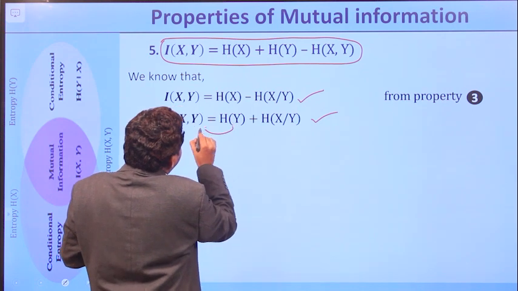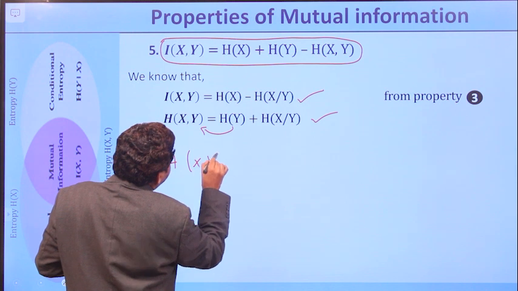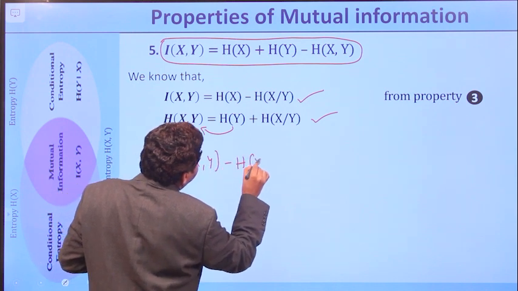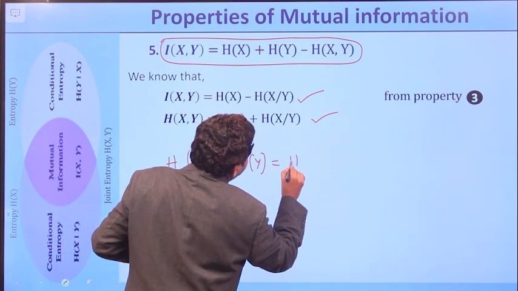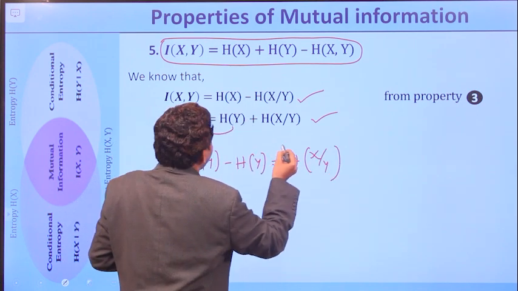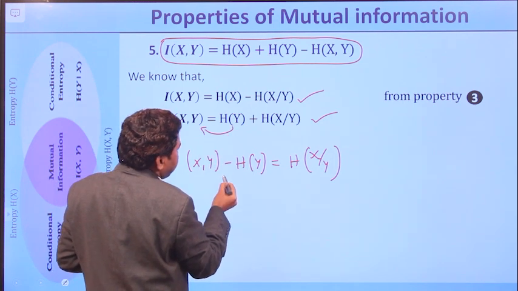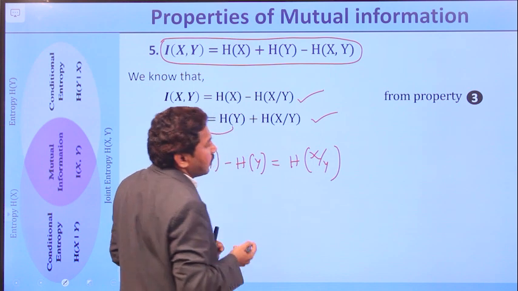Bring this term to this side, so it becomes H(X,Y) minus H(Y), which is equal to H(X/Y).